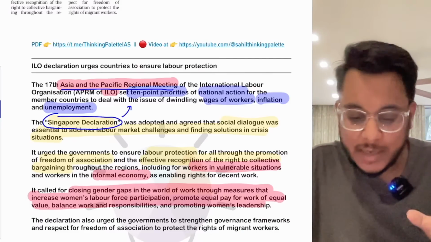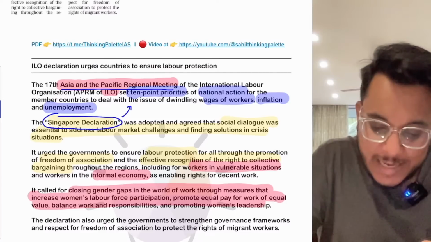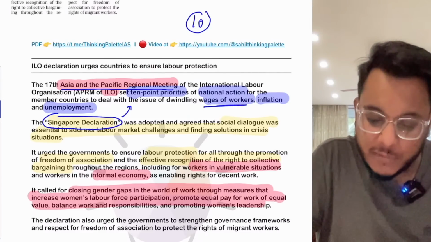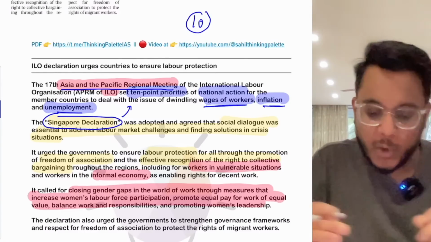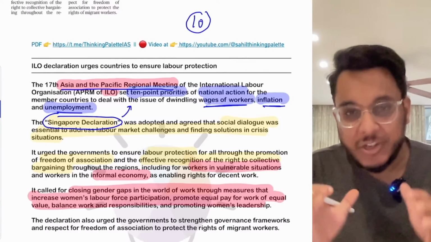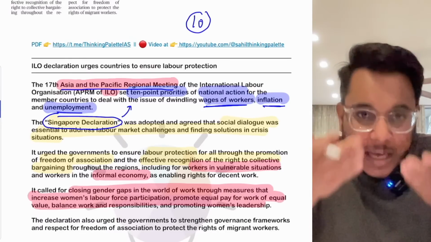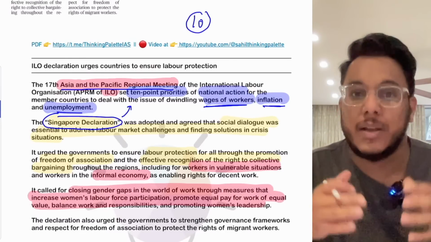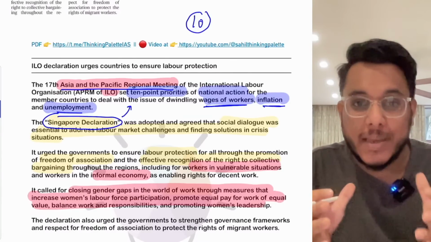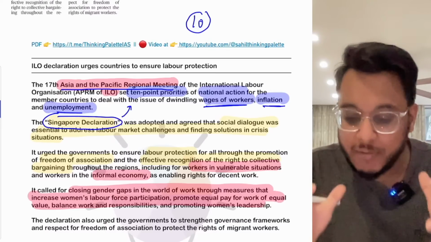Now this Singapore Declaration talks about 10-point priorities on the wages of workers, inflation, and unemployment. This ILO Asia and Pacific regional meeting has said that in the post-pandemic world, the workers' well-being, the laborers' well-being, is something which needs to be focused upon.